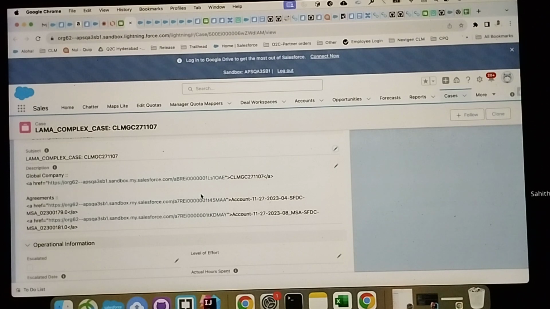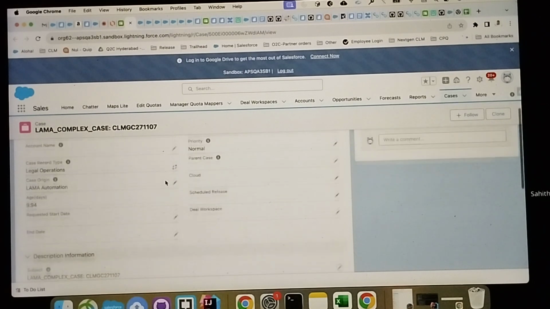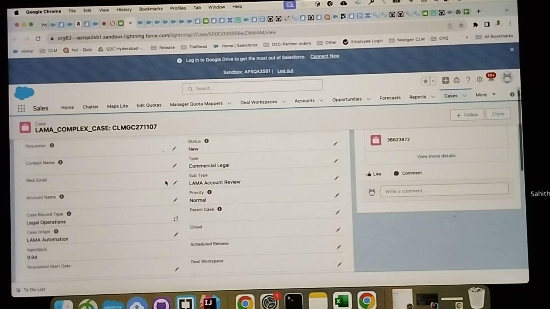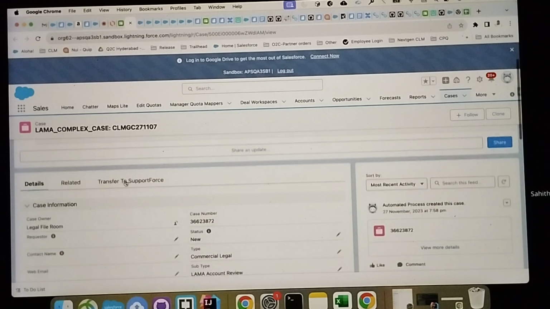Our legal team and operations team will decide what needs to be done on this particular case. Similarly, if there is any change in the definition of customer or affiliate to non-standard values, as I told you, some cases will be created there as well. Similarly, the text will be shown like this: definition of customer, the case subject.